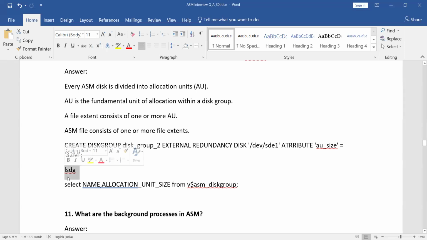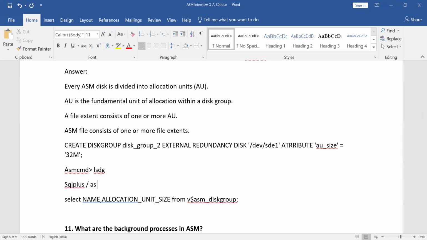If you want to see the allocation unit size from the ASMCMD command prompt, you can use lsdg. Or else, connect with SQL*Plus as SYSASM and then use this select SQL. Here also you can find it out. That's it.